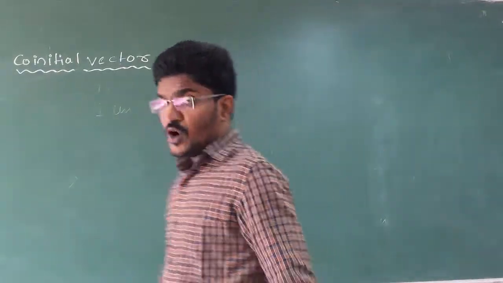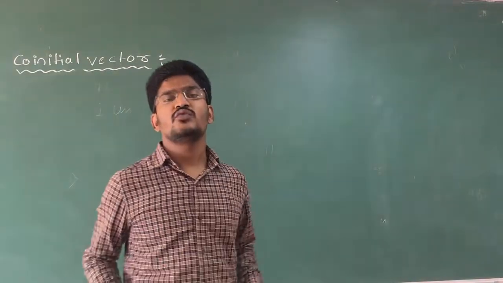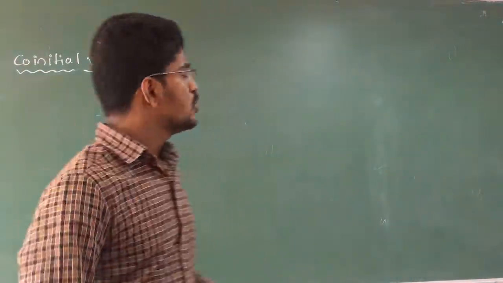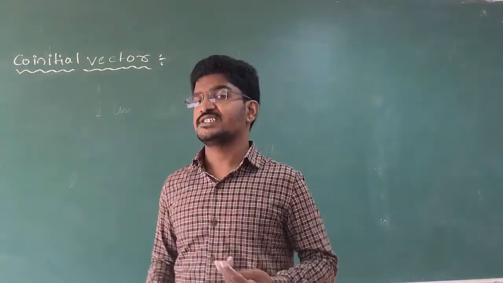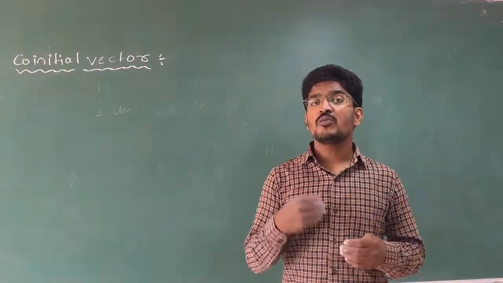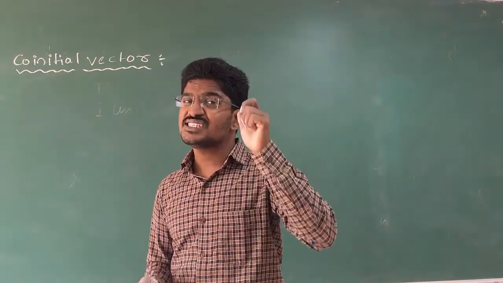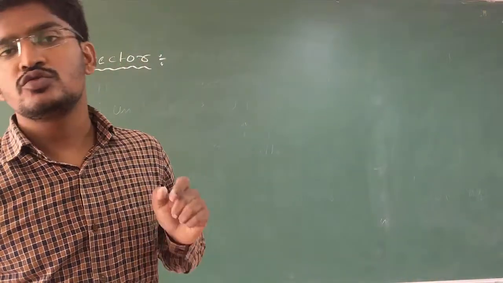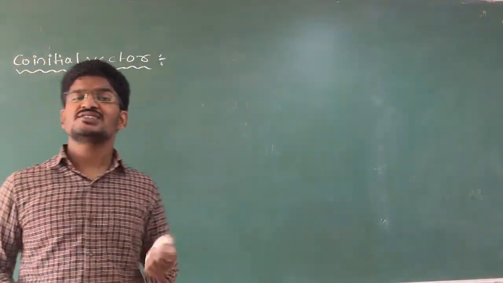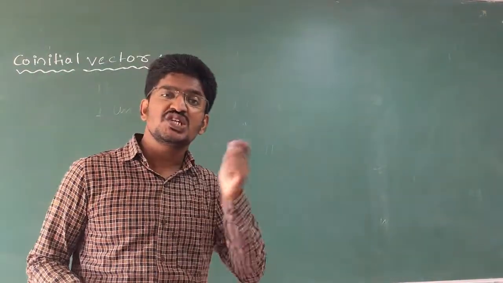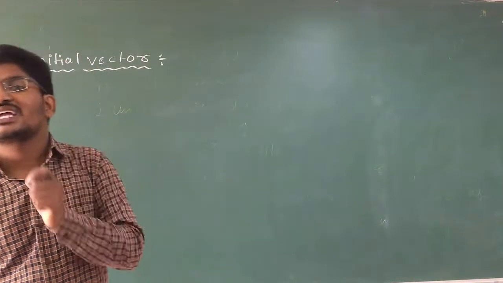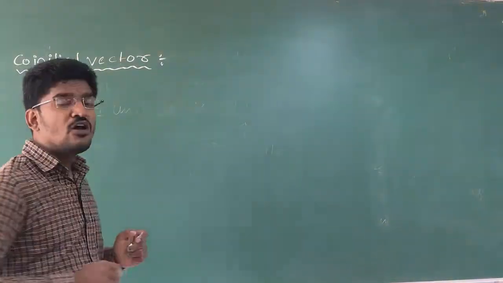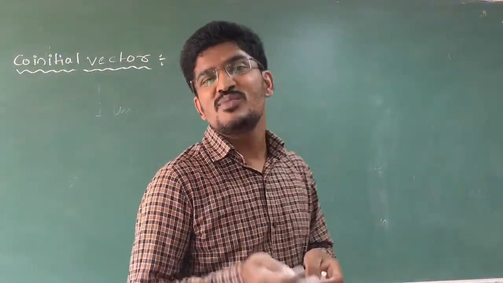Now let us go for co-initial vectors. Clear? So co-initial vectors means two or more vectors having the same initial point.